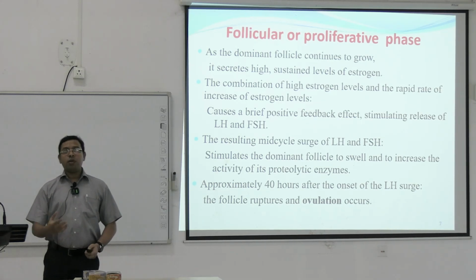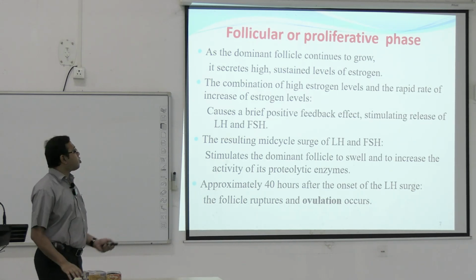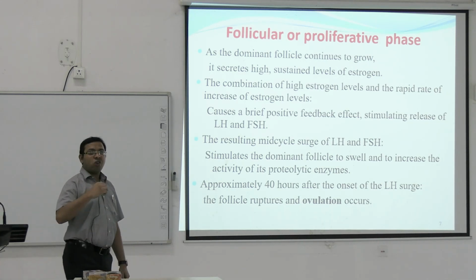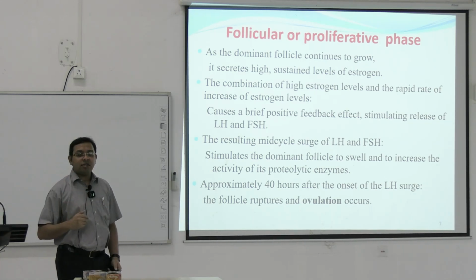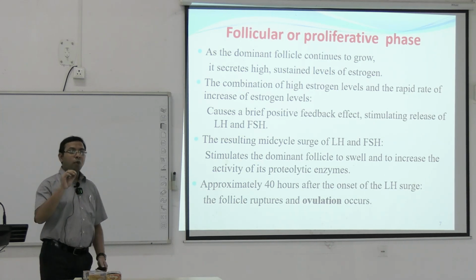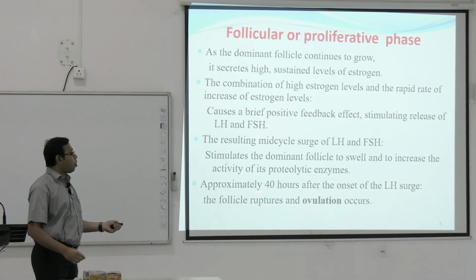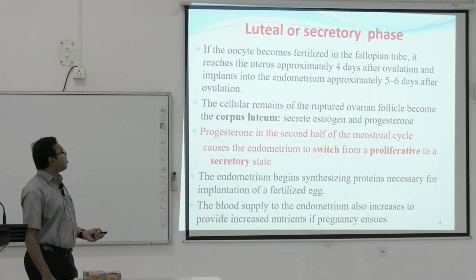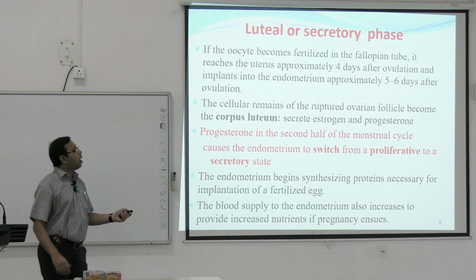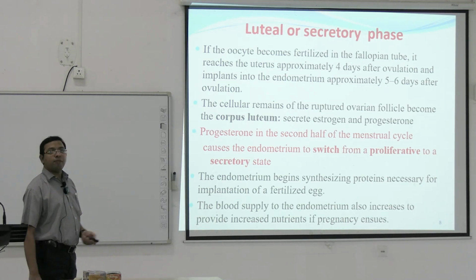The same thing what I am discussing. So estrogen ultimately leads to positive feedback effect. Due to this positive feedback effect, there is transient rise of the FSH and LH. LH is more, and due to the transient surge of the LH, there will be more proteolysis of this dominant follicle, and the ovum comes out approximately 40 hours after. If the oocyte becomes fertilized in the fallopian tube, that is if pregnancy happens, it reaches the uterus approximately 4 days after ovulation.